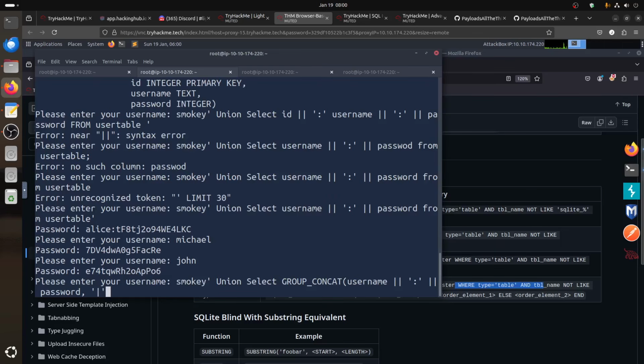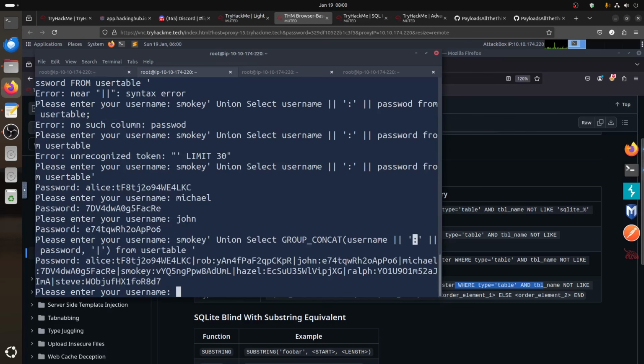I forgot what they call this thing. So we get the username and the password with a separator between them, and for each group we separate with that. Of course we get it from the user table, and of course we always forget, don't put that one at the end. Now it looks funny like that.